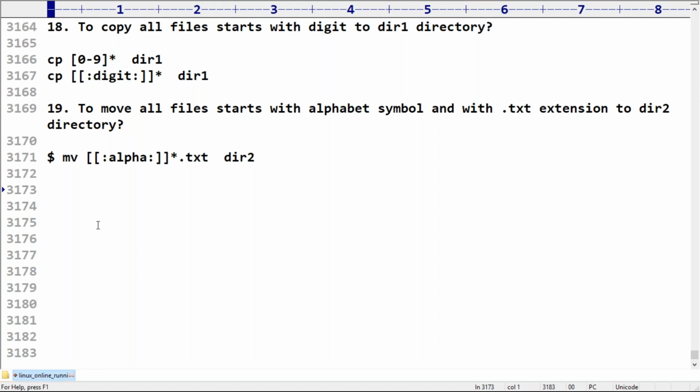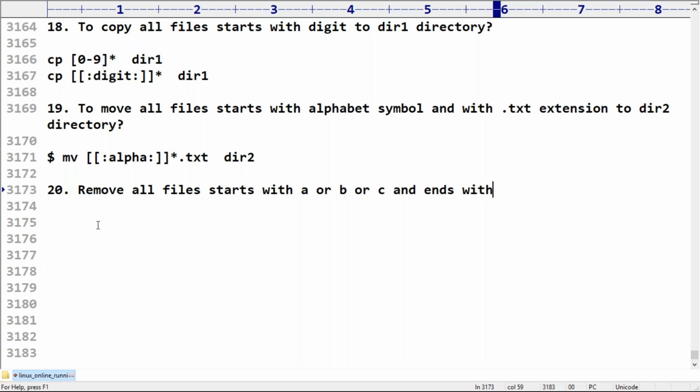Next, just observe that. Here, dot, compulsorily star.txt we need to take. Okay, it will work. Now observe carefully. Remove all files that start with a or b or c and end with ert.